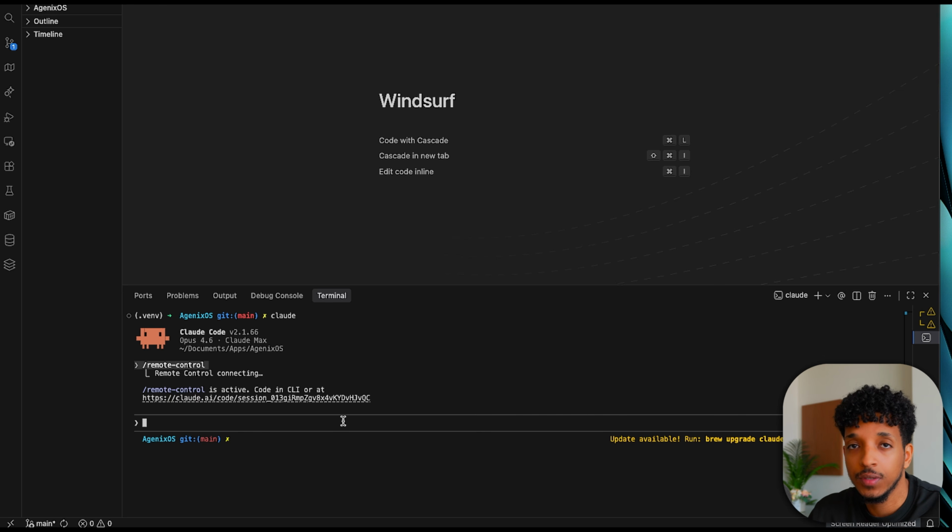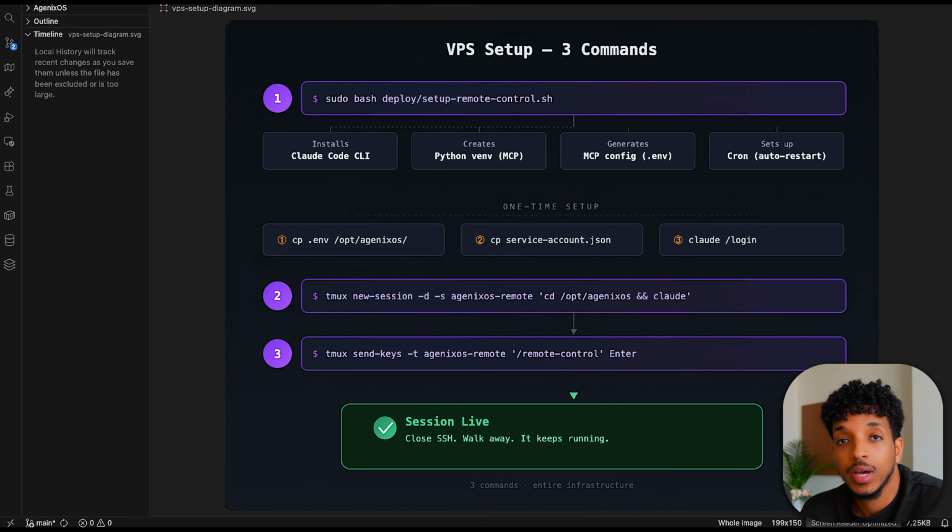It's the same issue with the openclaw clawdbot setup where you have another device that's always running. So you can do that way, or you can host it on a VPS, and this is what I did. So I found a way to configure it and run it in the VPS that's able to restart on startup. It's able to run itself, and this is what I'm going to walk you through today. So here's how I actually done it.